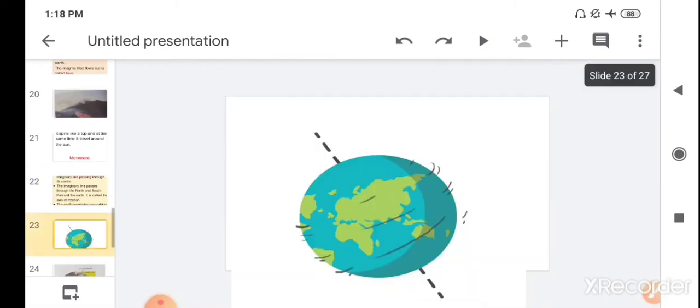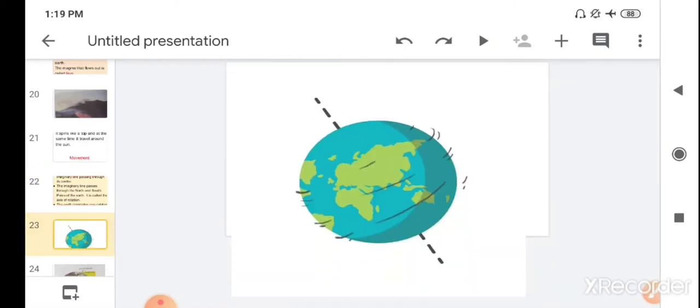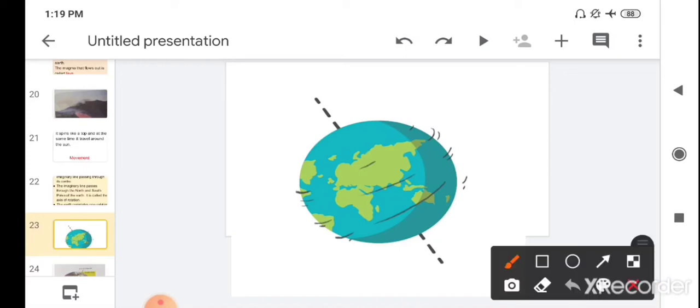Children, if you see the picture here, the imaginary line is passing through the center. This imaginary line which is passing through the center, from the north pole to the south pole of the earth, is called the axis of rotation.